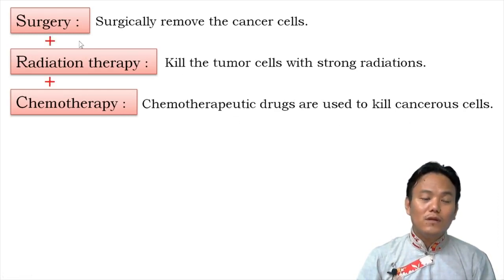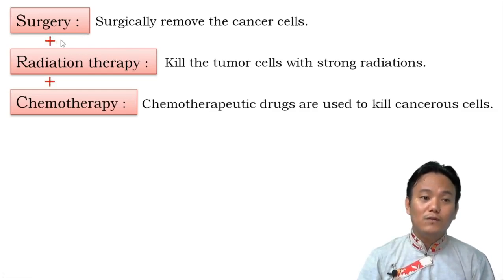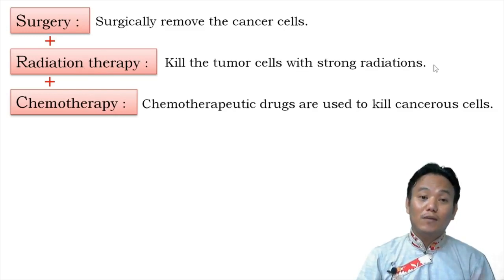Now, in many cases, what doctors will do is perform surgery, radiation and chemotherapy in combination in order to treat the patient. That becomes much more efficient. If all the three methods are used, it becomes more efficient, because during surgery some of the cancerous cells may get left behind. But if they get left behind, it will be taken care of by the chemotherapy. During radiation therapy also, some of the cancerous cells may escape being irradiated. During that time, chemotherapy will be effective. So a combination of surgery, radiation therapy and chemotherapy is often used in order to treat cancer patients.